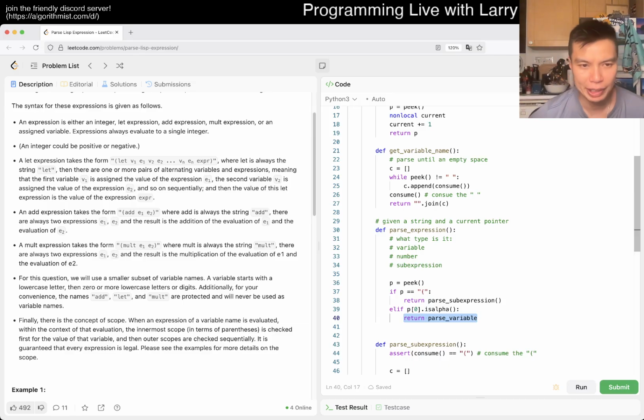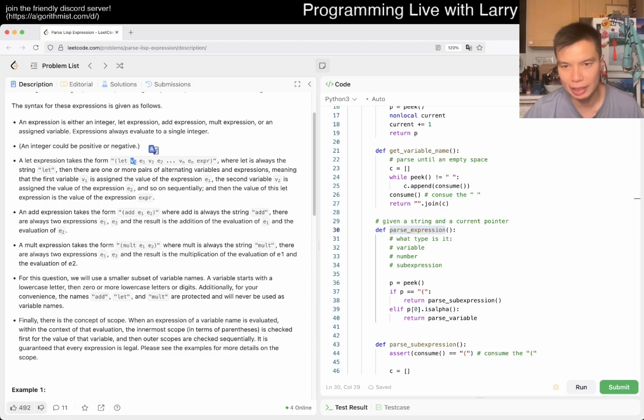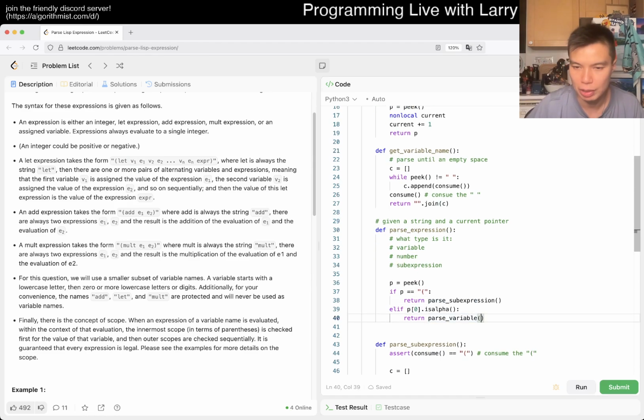Because we want to get the value of it in the context of an expression, we want to get the value of the variable name. Because that's where you use an add, and then v is the actual thing. Okay, maybe that's fine. So now we actually want to do parse variable, and that's fine.